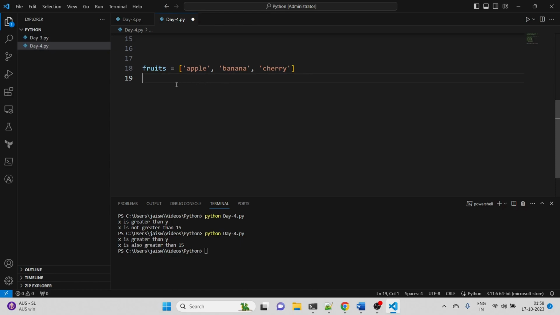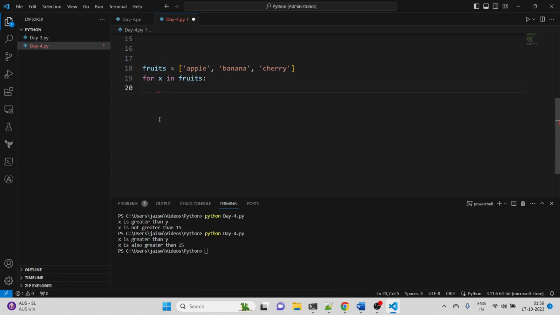So in that case what we can do is iterate through it using a for statement. How do we do that? Let's say I will write for, and here you can write the name of any variable after for. Let's say I will write just x. For x in the set, list, tuple or dictionary where you want to iterate. Here we are iterating through the list named fruits, so we will write fruits. Once you write fruits, put this colon, that means end. And the block of this for loop will have these statements here.